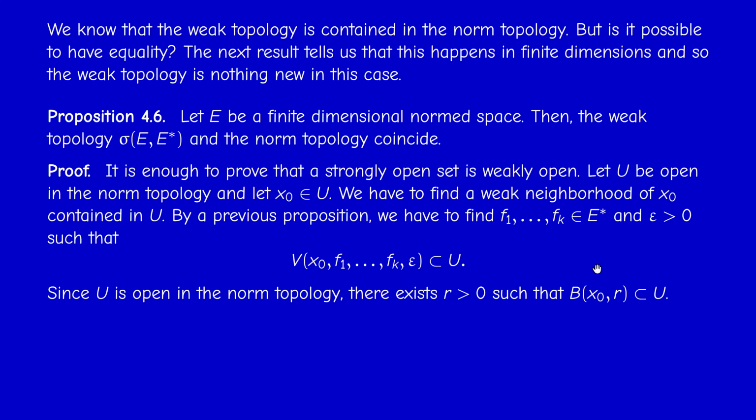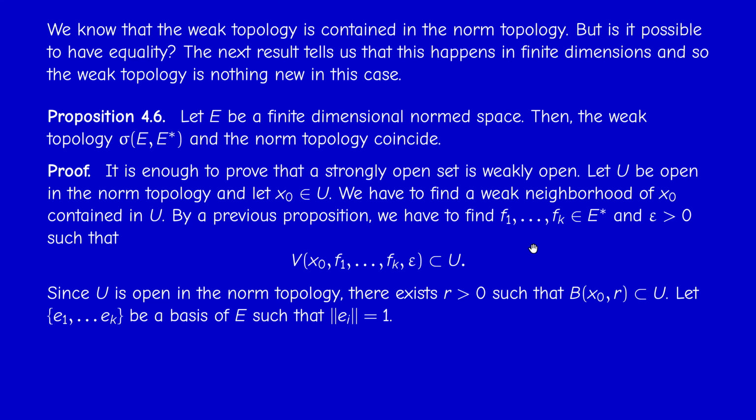Now, since U is open in the norm topology, then by definition there exists a ball of center x0 contained in U. So the ball is the set of x whose distance to x0 is less than r. Okay, so there is no ball in the weak topology. The role of a ball is played by these sets of this form. So these are the analogs of balls.